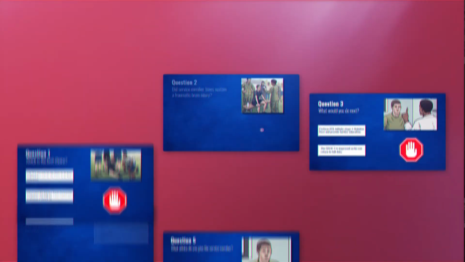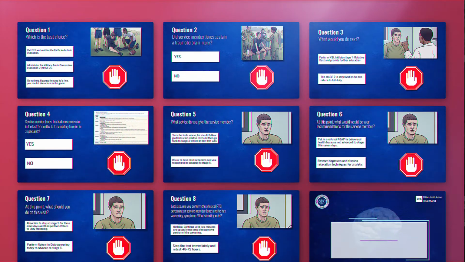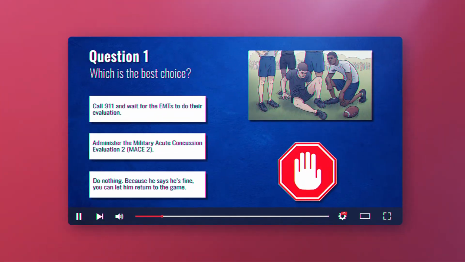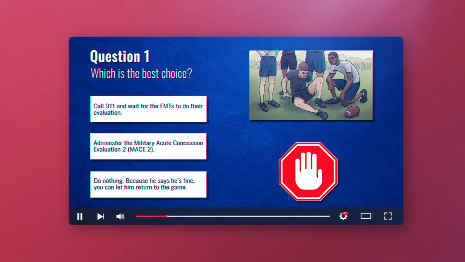We'll start with a short introduction that sets up our first patient scenario. Throughout the remainder of the presentation, I will be asking you to make decisions based on the situation. Several possible actions will be shown, and we ask that you stop and think about the best choice. When you are ready to continue, we will review the best course of action together. Now, we know that we all learn from our mistakes, so please take the time to answer the questions before moving on to the next scenario.